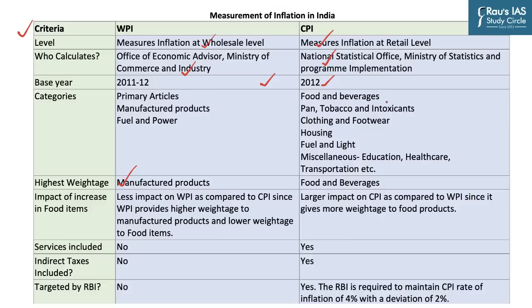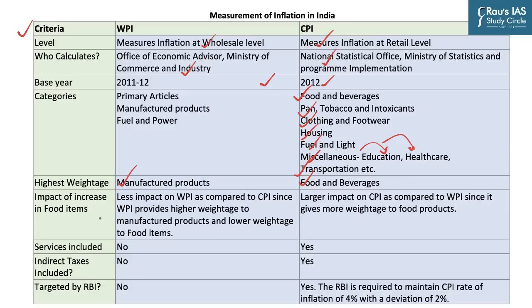Whereas if you look at CPI, the one which is centered around consumers, it consists of what we consume or what we spend maximum on, which is food and beverages, pan, tobacco and intoxicants, clothing and footwear, housing, fuel and light, and miscellaneous, which includes services of education and healthcare, and transportation, which is also a service. But the highest weightage is given to food and beverages. On an average, an Indian household has the maximum expenditure on food and beverages, and that is why the highest weightage has been given in the CPI to this particular category.